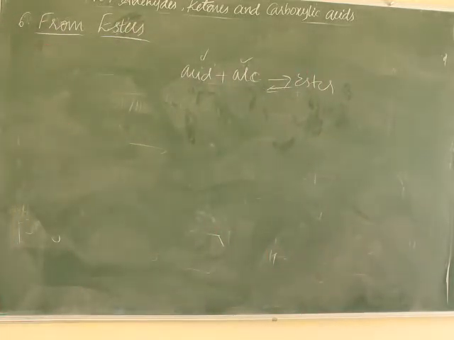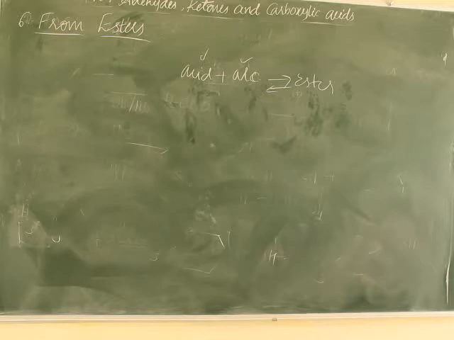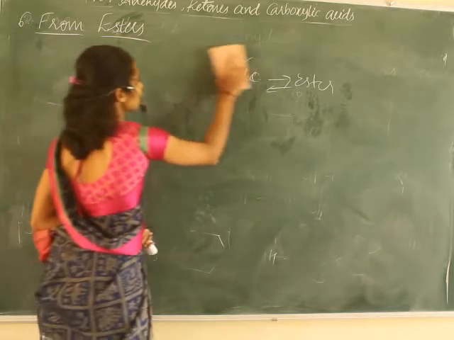So ester hydrolysis in acidic media directly gives carboxylic acids, but in basic media it results in the formation of a salt of carboxylic acid, which on acidification gives the corresponding carboxylic acid.